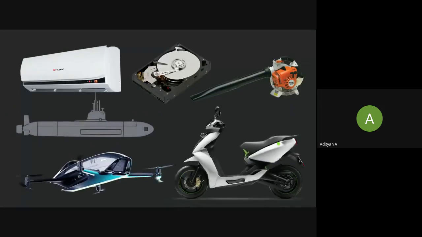Okay, I have a question for everybody here. Carefully look at these images and tell me what is common in all of them. We'll go first. Mridul? Motor. Okay, of course they have a motor, but what type of motor is it? Rotatory motor. All motors are rotatory. Any other answer?